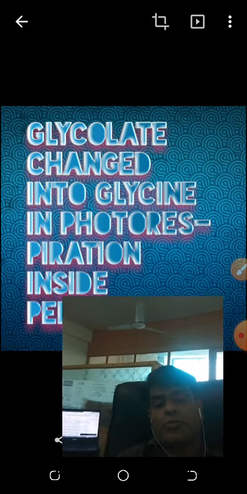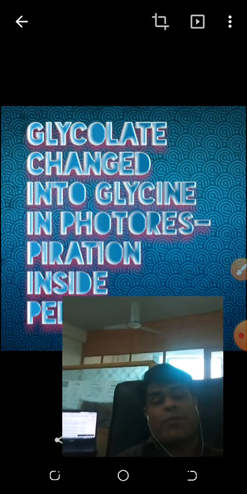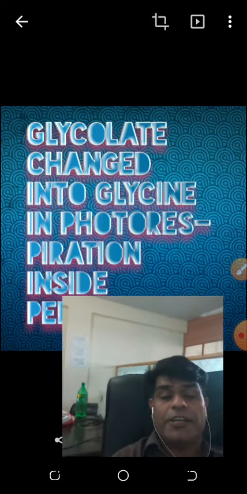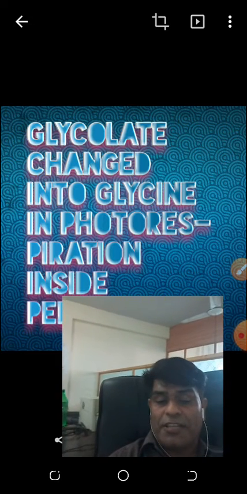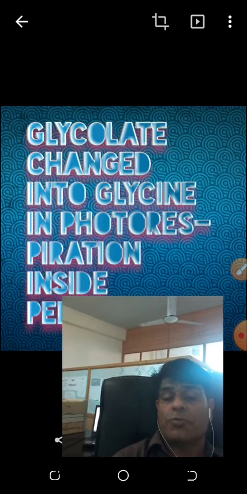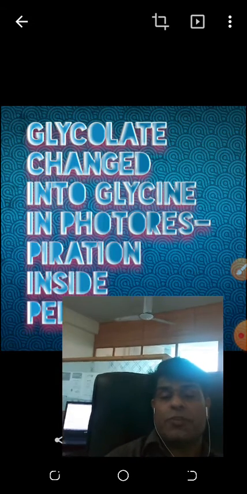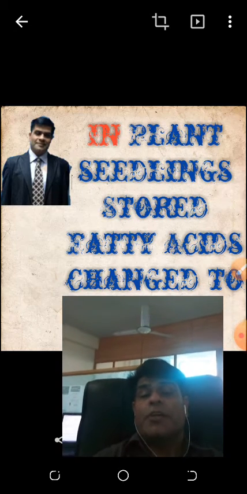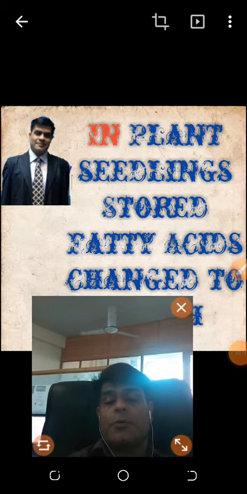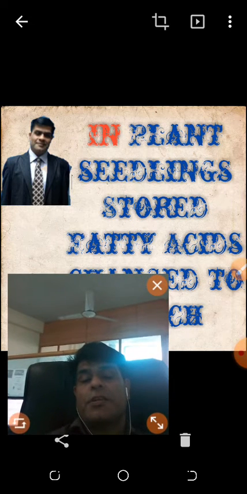Normally it does photosynthesis, but in this case it will produce a 2-carbon molecule, glycolate, which will undergo different processes, and one is that it will enter the peroxisome, in which glycine will be formed, and that glycine will be used in the next step of photorespiration to produce carbon dioxide. In the chapter we will study photorespiration in detail. In plants, seedlings store fatty acid, the point I was talking about.